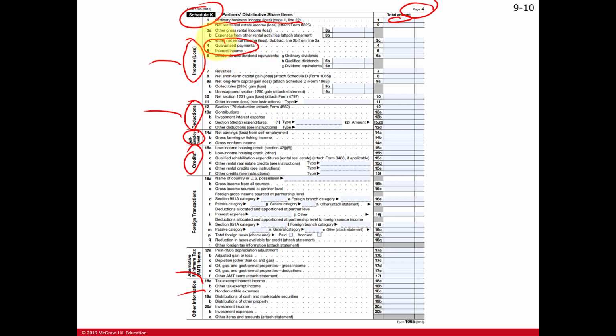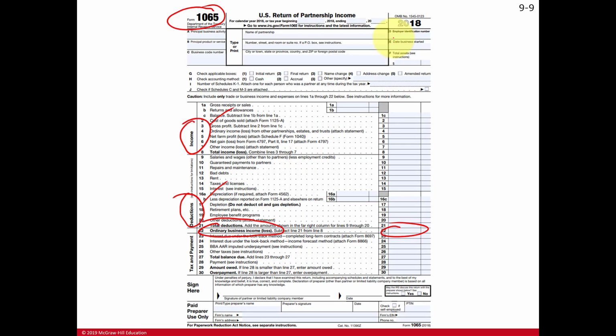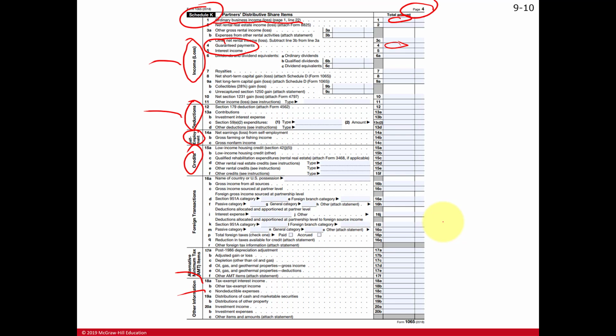Here in line 4, the partners receiving this amount would report it as income. But this amount is also being deducted back on page 1 over here as a deduction. So it is income to the receiving partner, a deduction to the whole partnership, reducing this ordinary business income. And again, the ordinary business income is being reported here in line 1 of Schedule K.